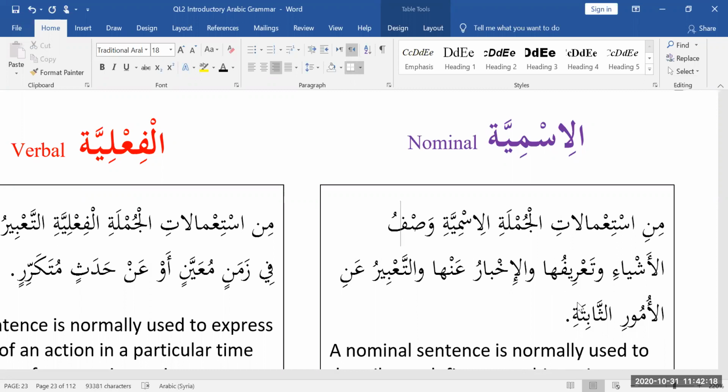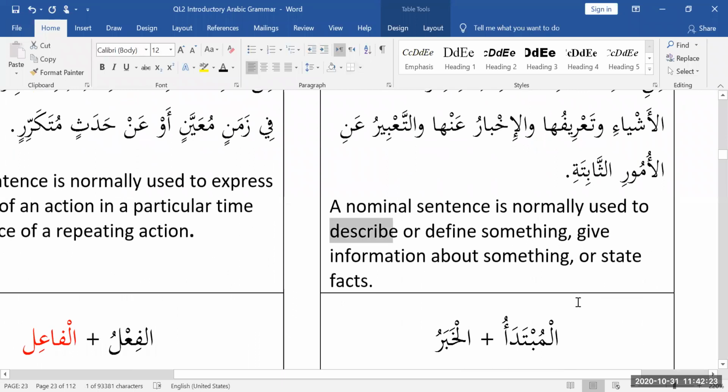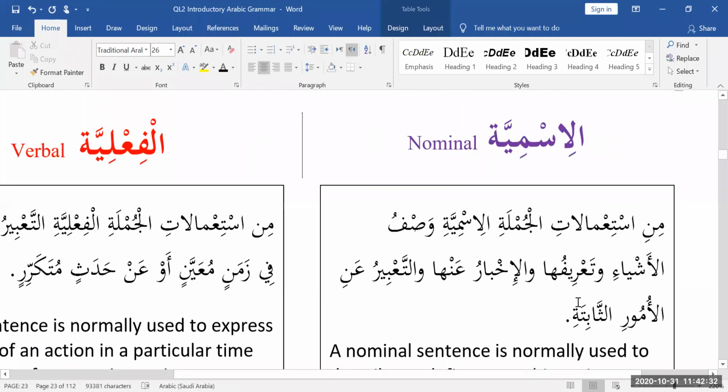So if you want to describe something, if you want to define something, if you want to give information about something or state facts, right? Umur thabita, then it's best to use al-jumla al-ismiya.